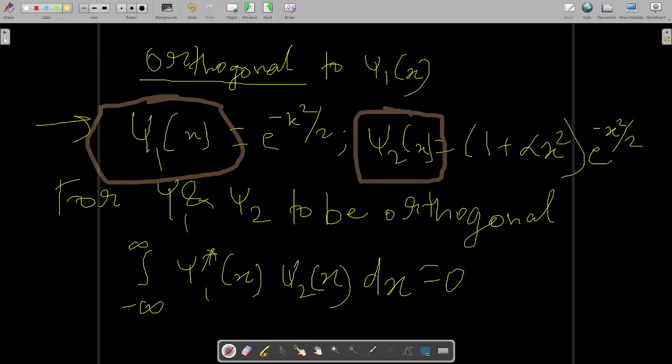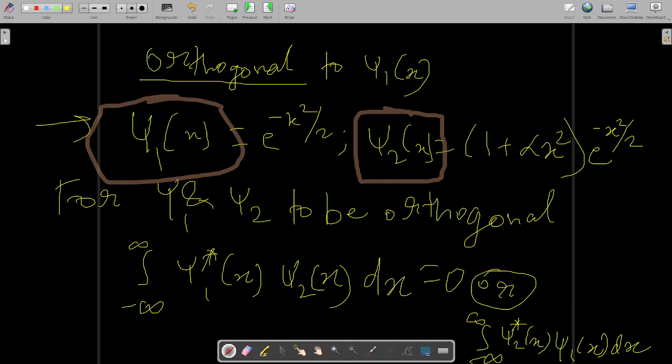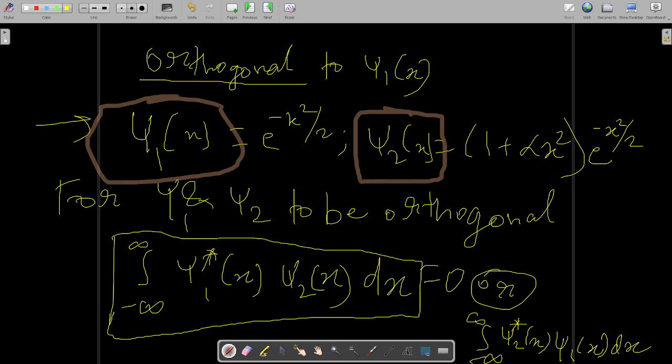That is, if you write the equation like this also, it is correct. Psi 2 has a star and psi 1 remains normal. Both of them are correct. So this is the condition of orthogonality. Now I will solve using this.